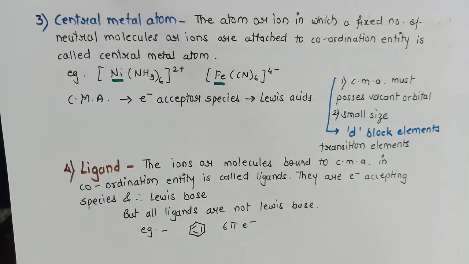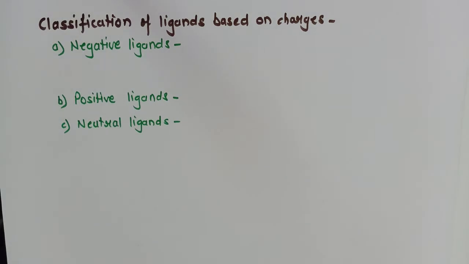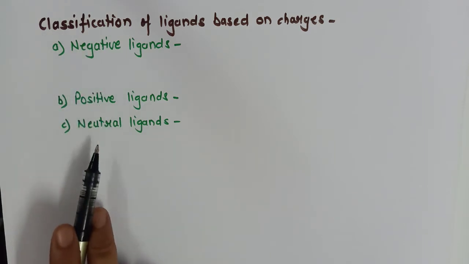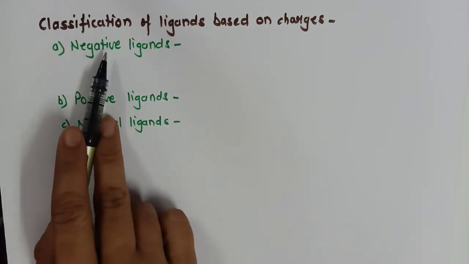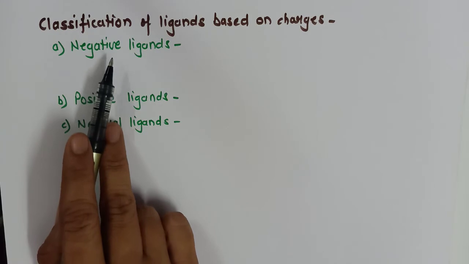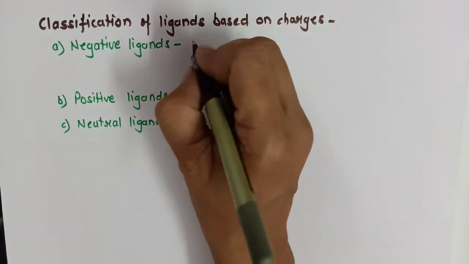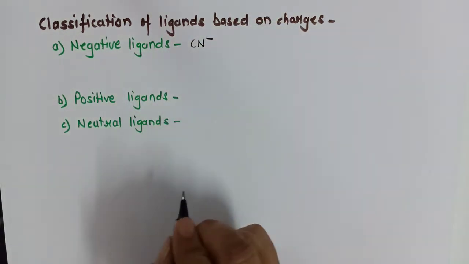These ligands are a very interesting class of ions or molecules. They are further classified based on either charges or the number of donor atoms. So now let us discuss that. The first classification is based on the charges. We have negative ligands, positive ligands and neutral ligands. Negative ligands, there are plenty. Let us discuss one by one. Negative ligands must have a negative charge on them.